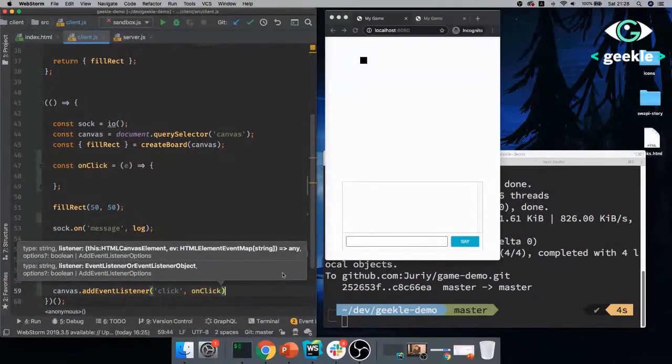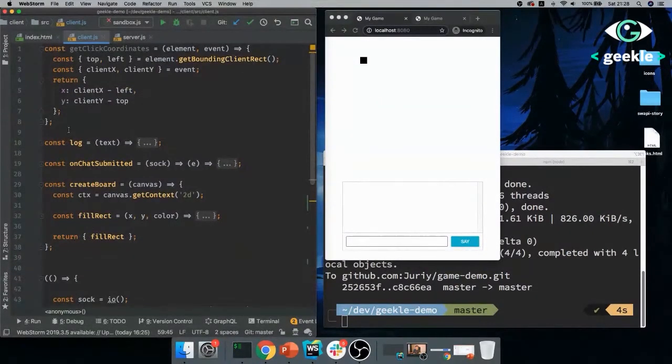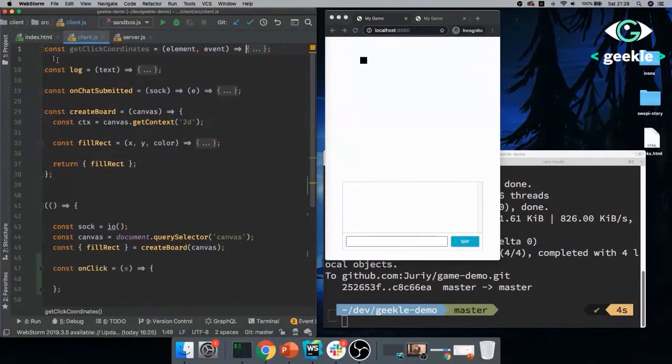So what I want to do in onClick, and here's where my first helper function comes in. I just don't want to write this code on screen, but it is trivial. I will get the relative coordinates of the click inside of that canvas, in the canvas coordinate system, not in the browser or window coordinate system.